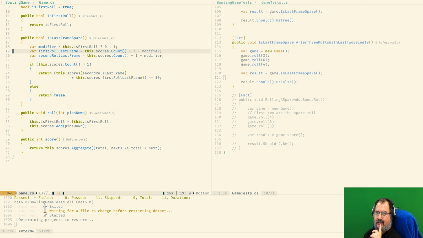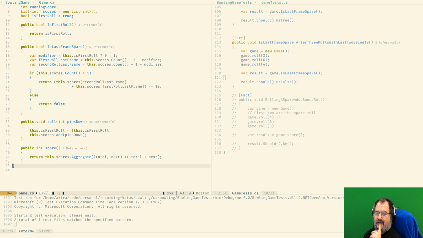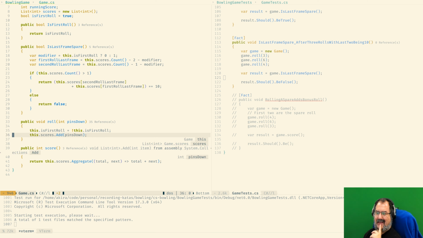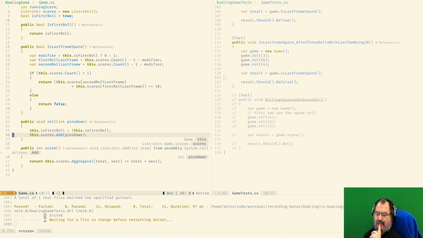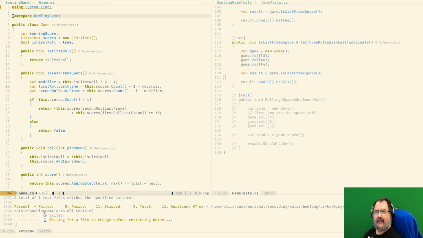So rather than just adding into the scores over here just the number of pins down, I'm going to keep 2 pieces of information, if it's the first roll or not, and the actual pins. So we are thinking about having something that holds those 2 values.